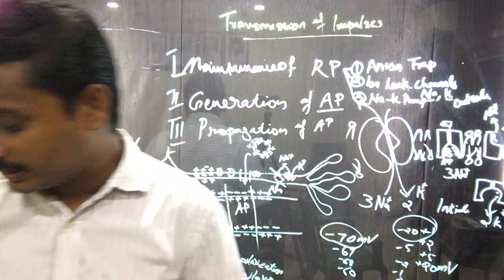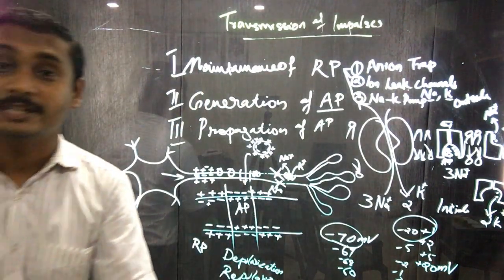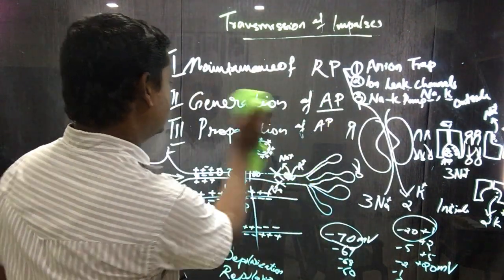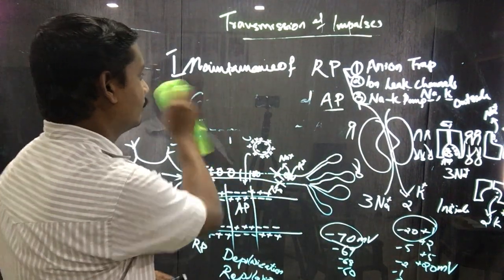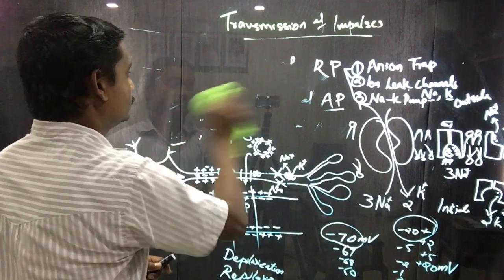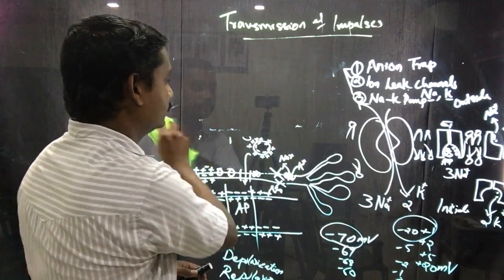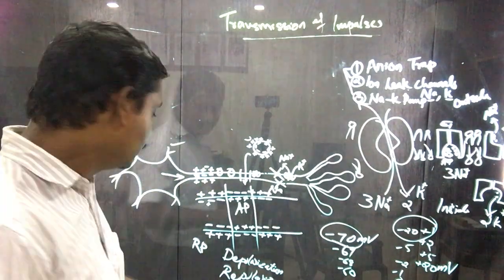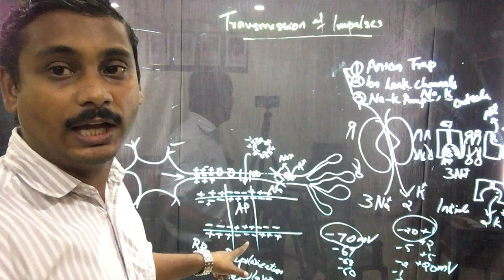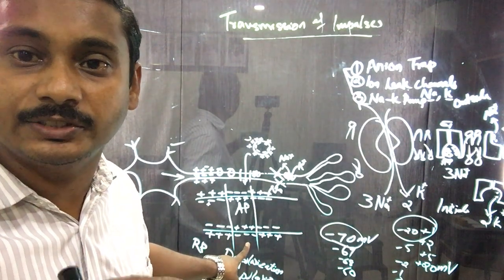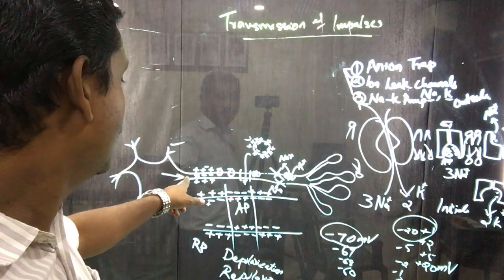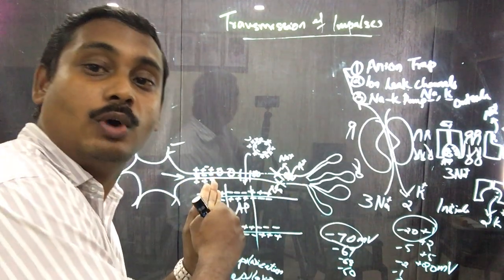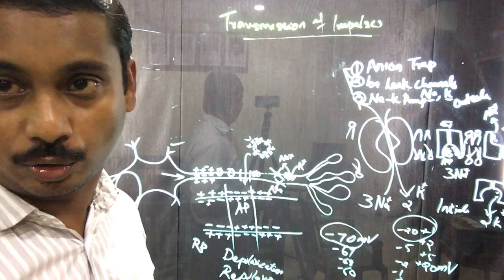Saltation means jumping. In the normal case, what we have seen here is that the depolarization and repolarization processes have to continue from cyton to the axon terminals throughout the entire length of the axon.